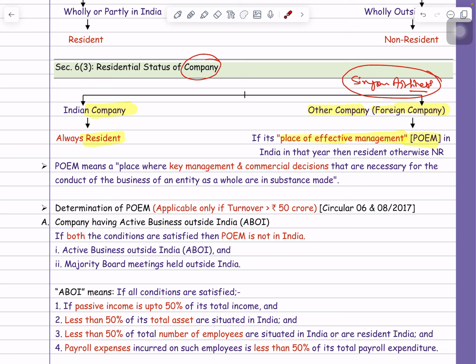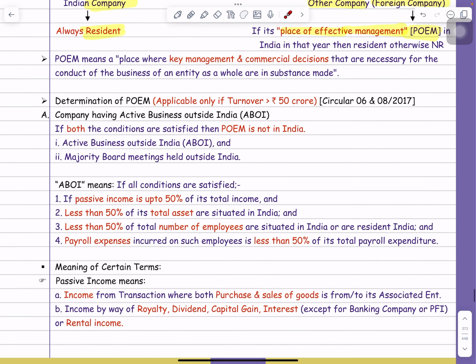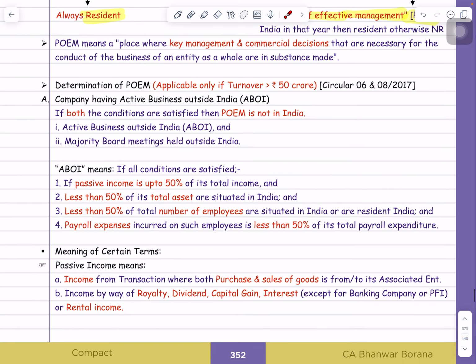And when any person is a non-resident in India, then only Indian income is taxable. But suppose if any person becomes a resident in India, then whole world income is going to be taxable in India. Now, sir, how to check the residential status? Means how to check whether the POEM of that foreign company is located in India or not.